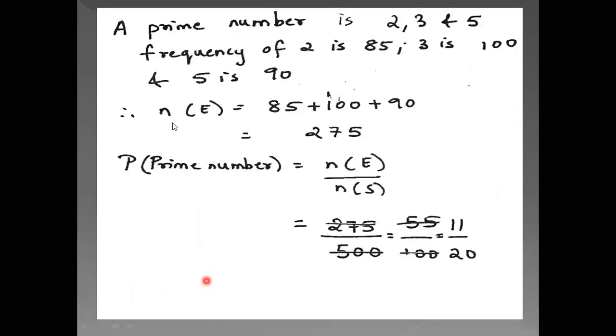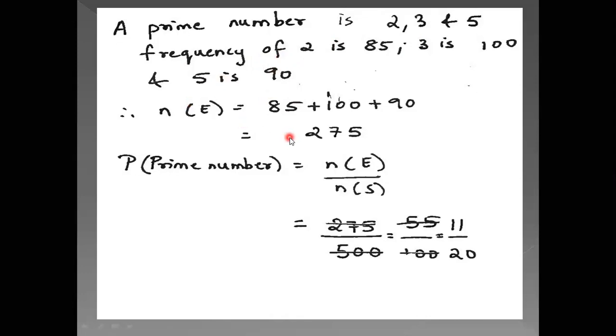Now next we have to find that it's a prime number. So prime numbers, if you see, are 2, 3 and 5. Again I am repeating, one is neither prime nor composite. So between 1 to 6, 2, 3 and 5, these are the three prime numbers. Now you have to go with the frequency. So frequency of 2 is 85, frequency of 3 is 100 and frequency of 5 is 90.